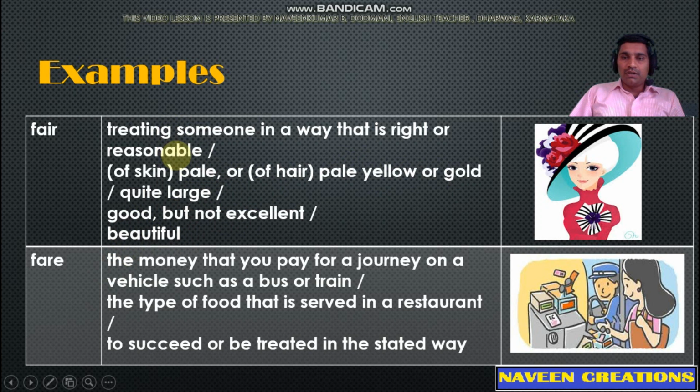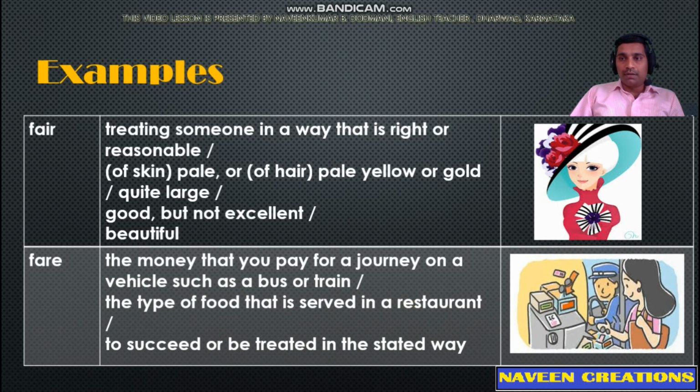The student should understand which word has to be used to fill the blanks when they get a question on these two words. F-A-R-E, fare, is the money that you pay for a journey on a vehicle such as a bus or train, the type of food that is served in a restaurant, or to succeed or to be treated in the stated way. You can see the pictures which will help you to understand the words appropriately.